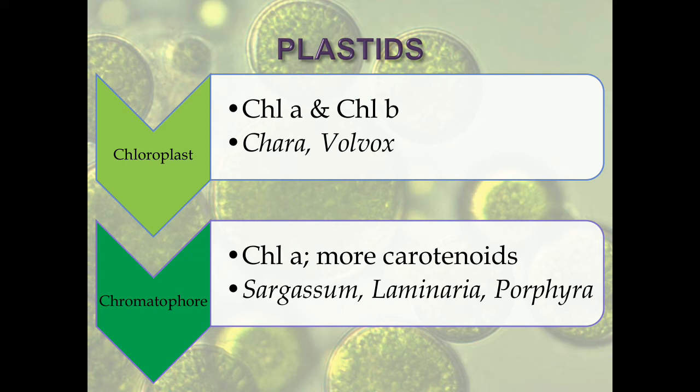The other type of plastids are chromatophores. Now, chromatophores do have chlorophyll A. As I'll be telling you later, chlorophyll is required for photosynthesis. But apart from chlorophyll A, they contain a large composition of carotenoids. And these carotenoids give them a different color, like orange or yellow or red. And this is seen mainly in the higher algae, such as the brown algae, Sargassum, Laminaria, or even in red algae like Porphyra. So these are the two types of plastids, mainly based on the type of photosynthetic pigment that is present in them.